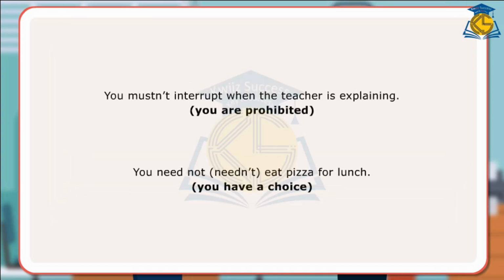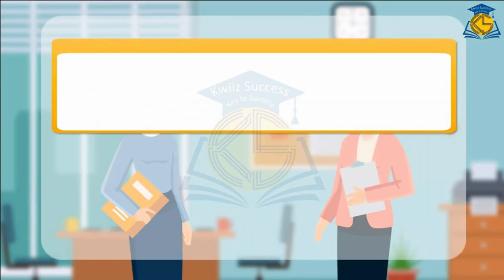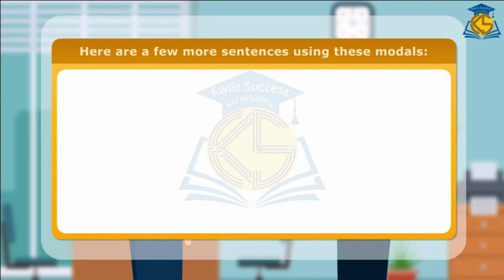Look at these sentences using the modals need not, don't have to, and must not. You must not interrupt when the teacher is explaining. You are prohibited. You need not eat pizza for lunch. You have a choice.